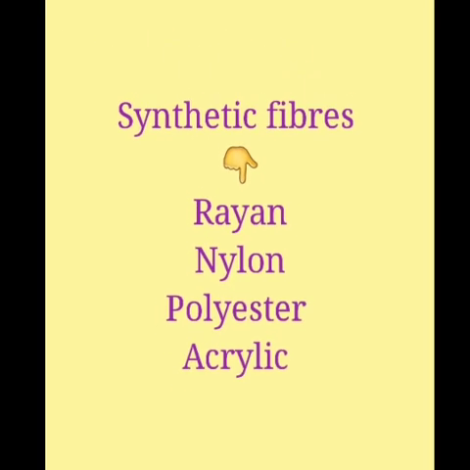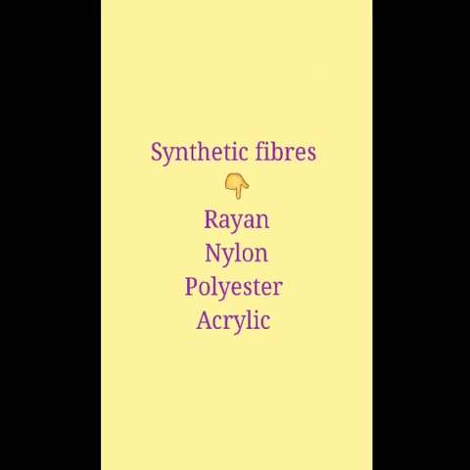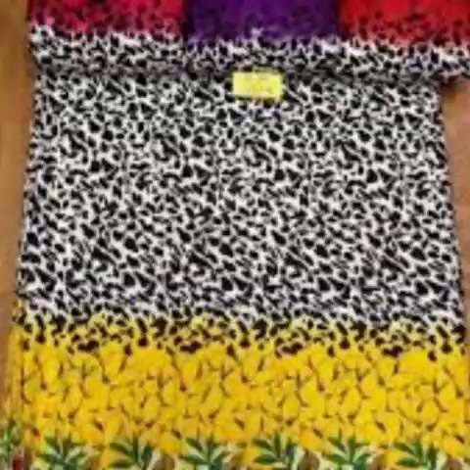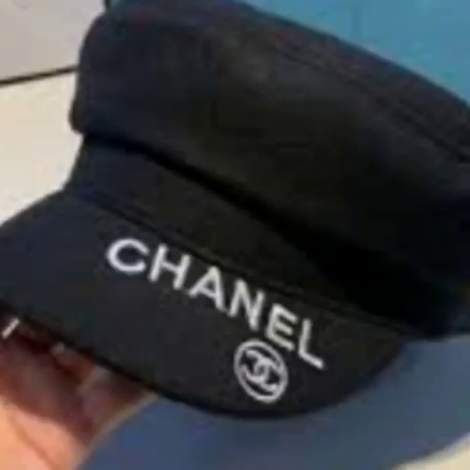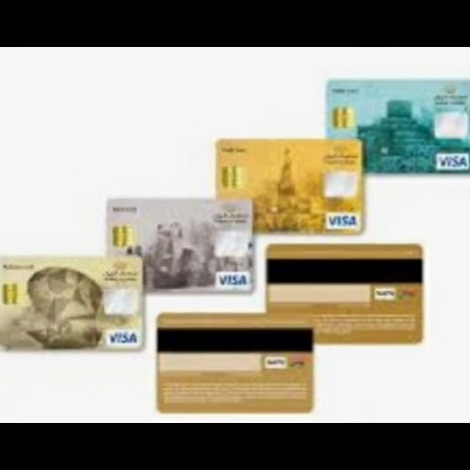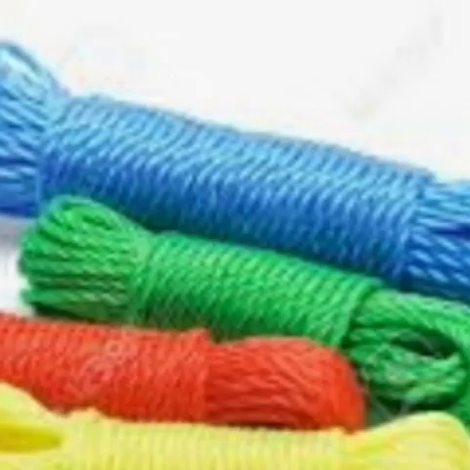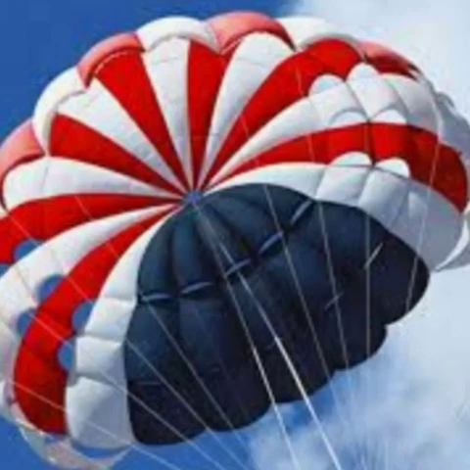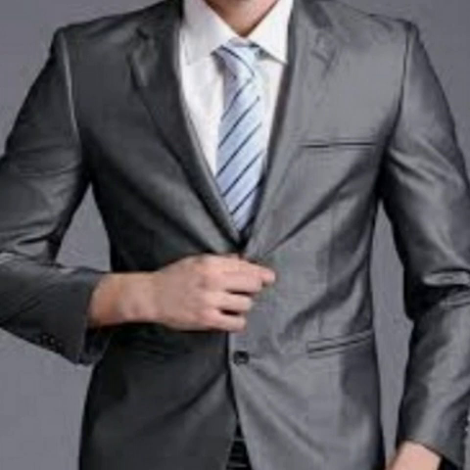Synthetic fibers are rayon, nylon, polyester and acrylic. Rayon is used to make rope, cloth, cap, tire cords, carpets, etc. Nylon is used to make fishing nets, ropes, parachutes, fabrics and bristles for brushes.